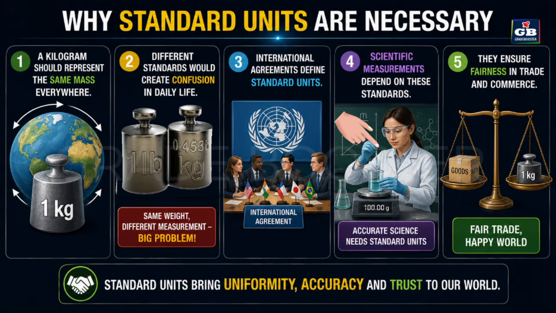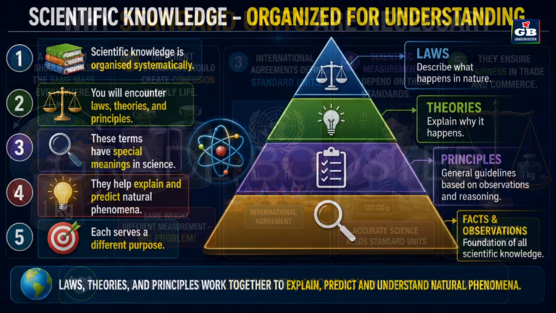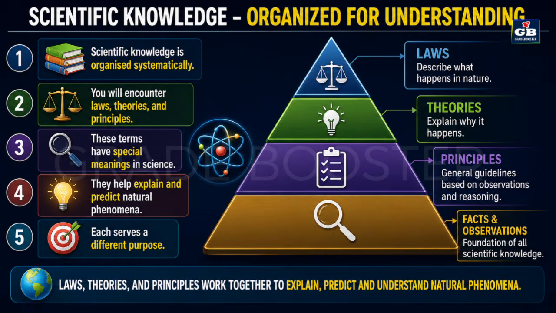Scientific measurements depend on these standards. They ensure fairness in trade and commerce. Laws, theories, and principles. Scientific knowledge is organized systematically. You will encounter laws, theories, and principles. These terms have special meanings in science. They help explain and predict natural phenomena. Each serves a different purpose.